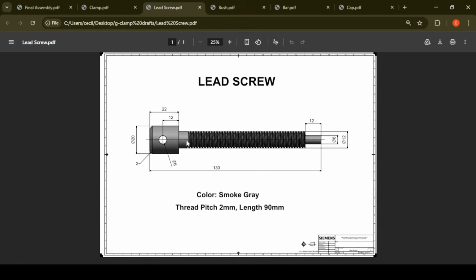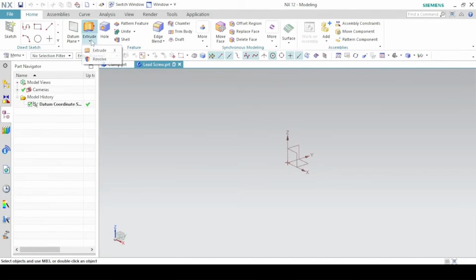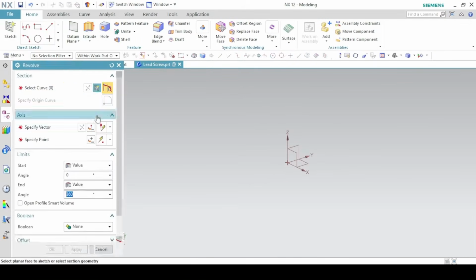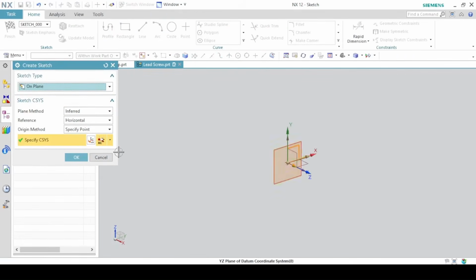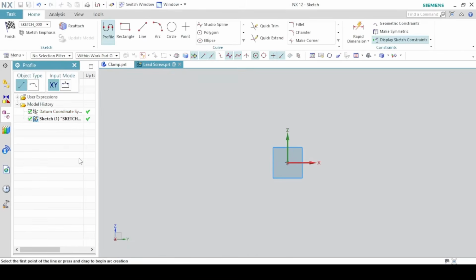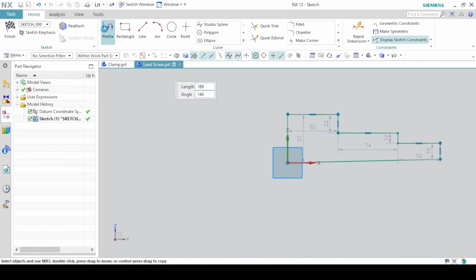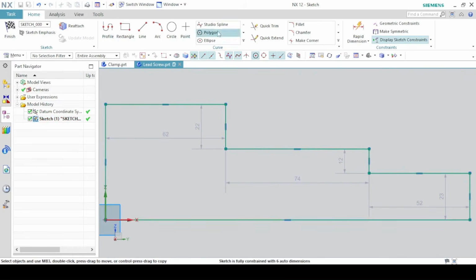The lead screw is a round figure, so we are going to use a revolve. So revolve, sketch section on the right plane. Okay. So the profile tool, sketch half profile of the lead screw. I'll make this line horizontal, and now we can start dimensioning.